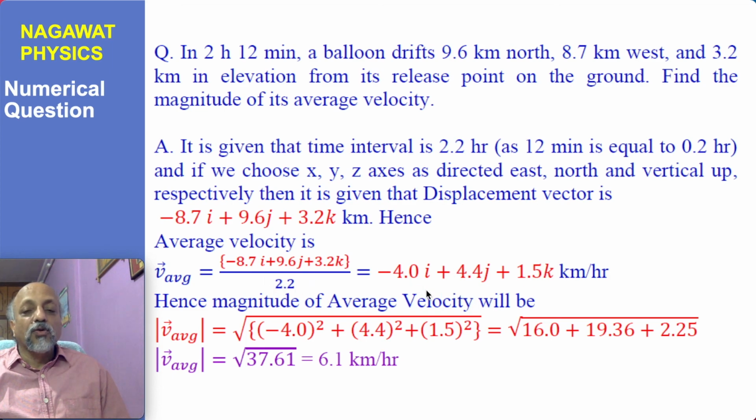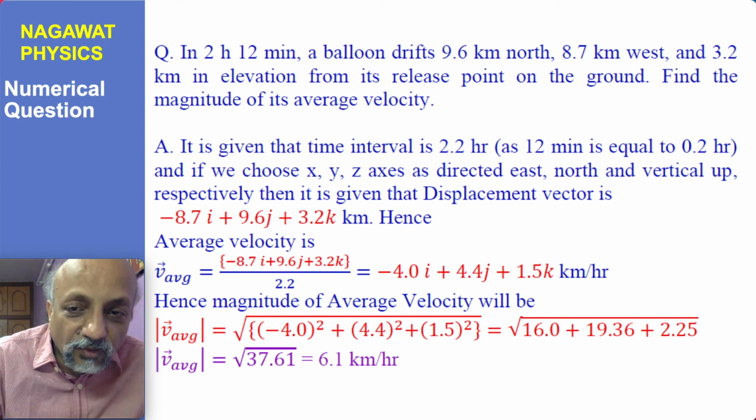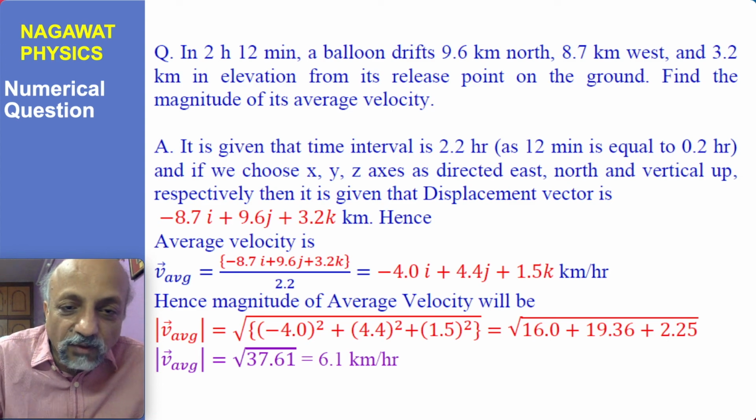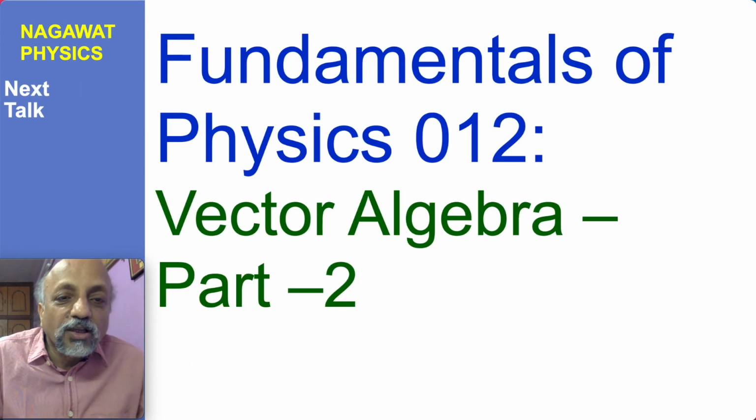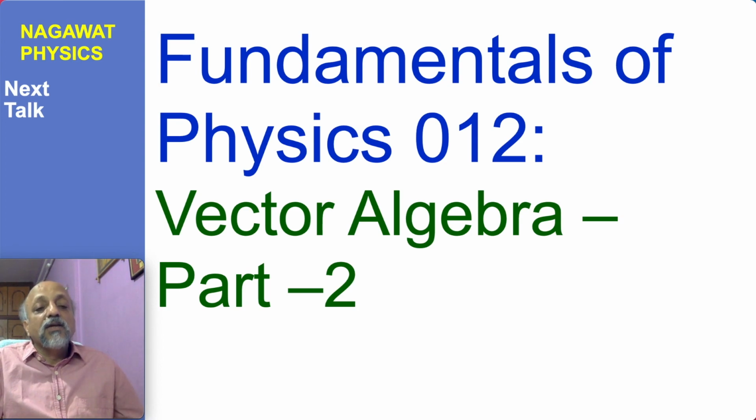Minus 8.7 upon 2.2 is minus 4.0 rounded off, and hence you can find the magnitude of average velocity. That will be the square root of the sum of the squares of these numbers. Minus 4 squared is 16.0, 4.4 squared is 19.36, and 1.5 squared is 2.25. You add all the numbers and you get the square root of 37.61, which is nearly 6.1 kilometer per hour. So we have solved some problems for learning vector algebra addition.